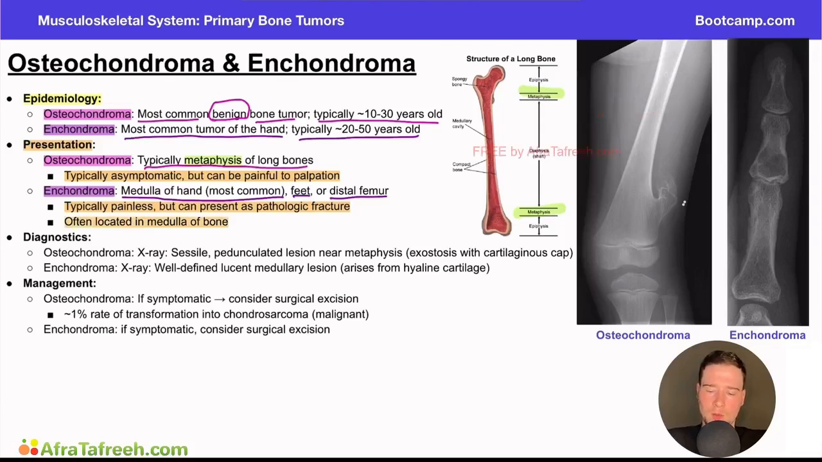Again, the medullary portion of the bone is going to be this middle area right here. We have the cortex on the outside. That's the hard bone. And then we have the spongy bone in the middle. The medulla, or the cavity, is more likely to be where we would find these tumors.